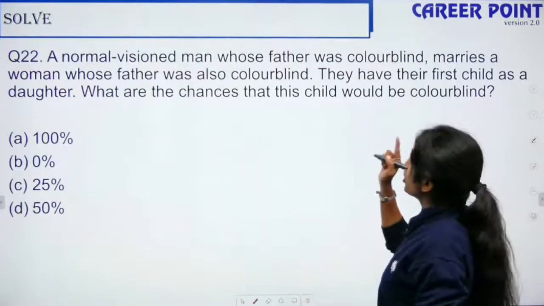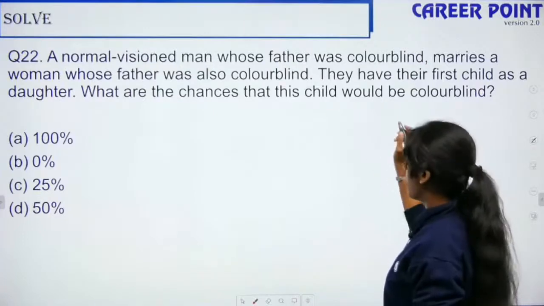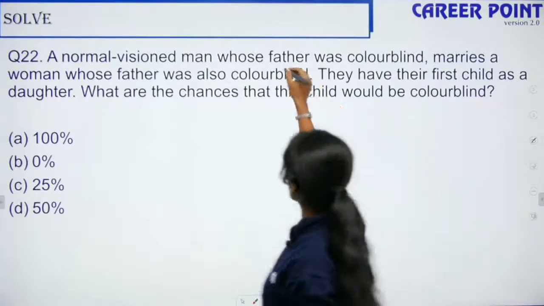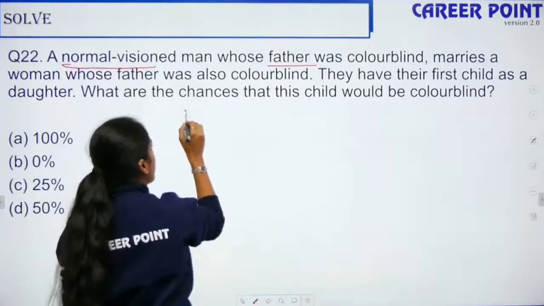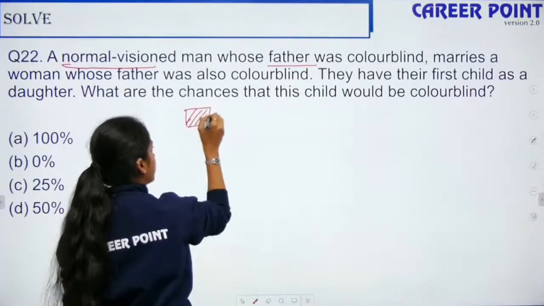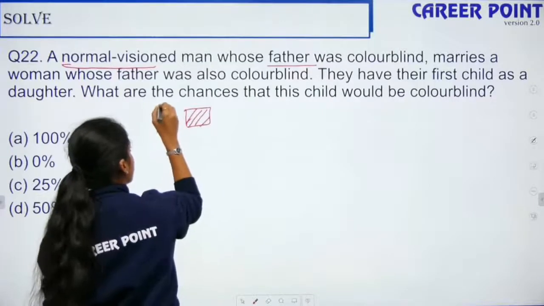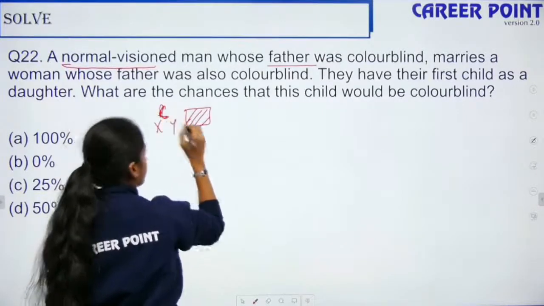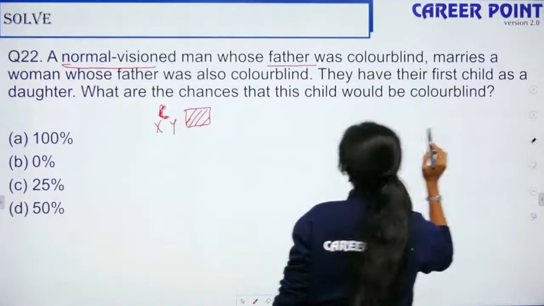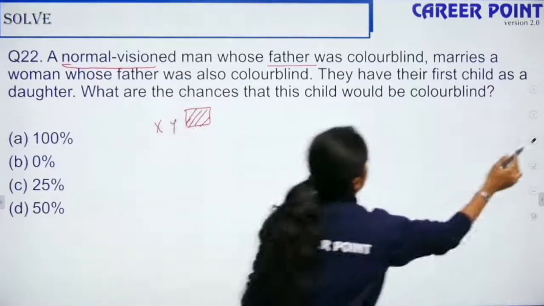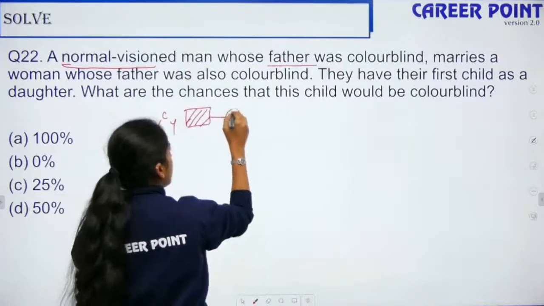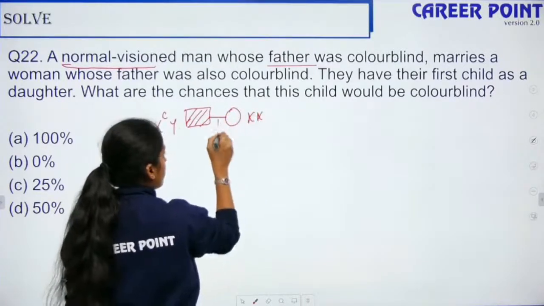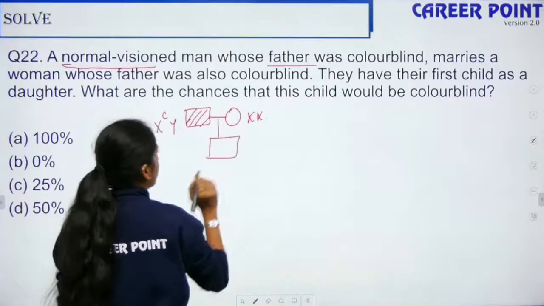So a normal vision man whose father was colorblind. Okay, so now let's talk about this father, this normal man. Okay, so the father was colorblind. So suppose we assume the mother to be normal, the son is normal, right?